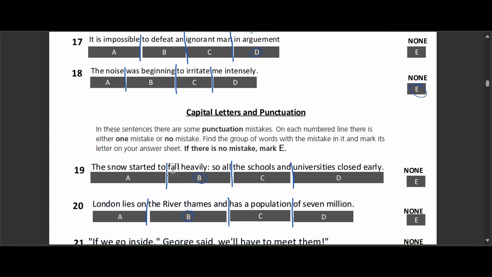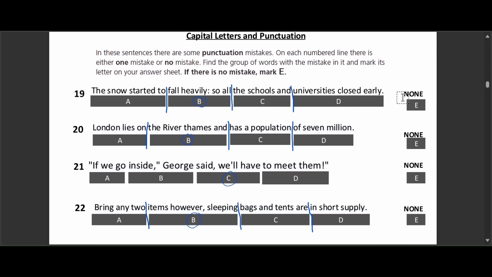Question 19. The snow started to fall heavily, so all the schools and universities closed early. The options are A, B, C, D, and E. The correct answer is option B. Here, the punctuation is a little off. You shouldn't use a colon like that in this sentence. A comma or a full stop would work better.